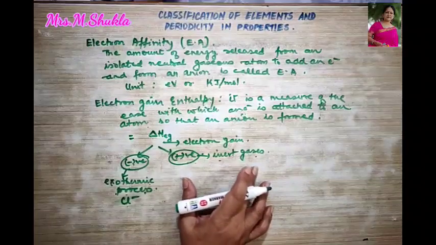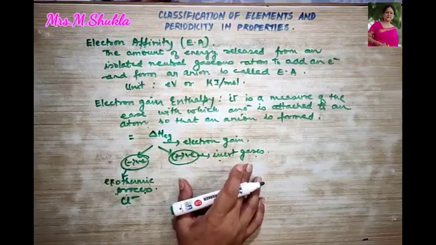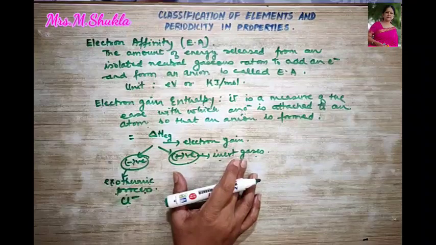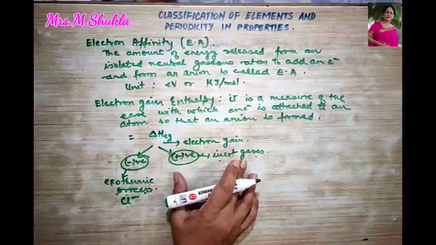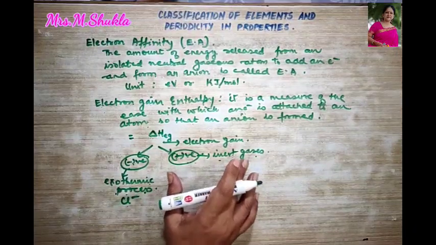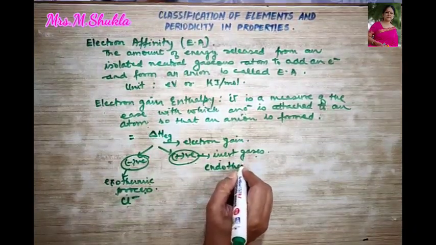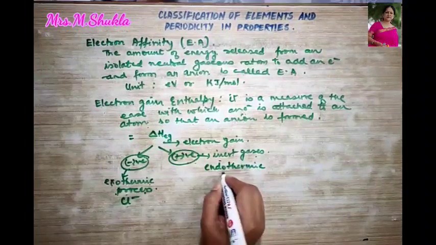Now talking in terms of positive value. So when a positive value of electron gain enthalpy is seen, then it tells us that the addition of electron to the atom is an endothermic process.